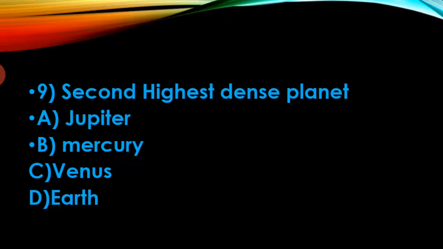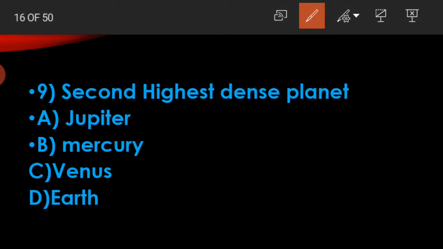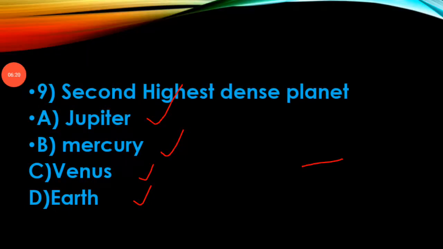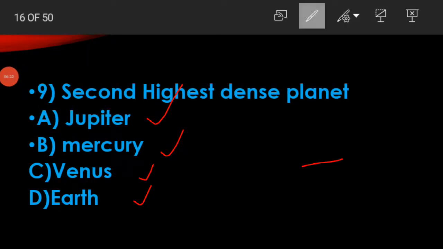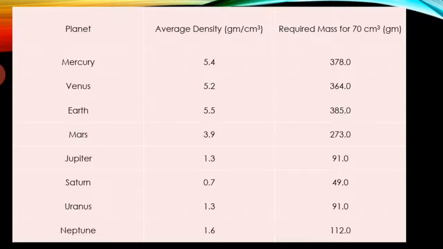Ninth question. Second highest dense planet. The second highest dense planet is option A, Jupiter. Option B, Mercury. Option C, Venus. Option D, Earth. So the second highest dense planet is Venus, option C. Venus is the correct answer. Earth is the first one. Venus is the second dense planet.